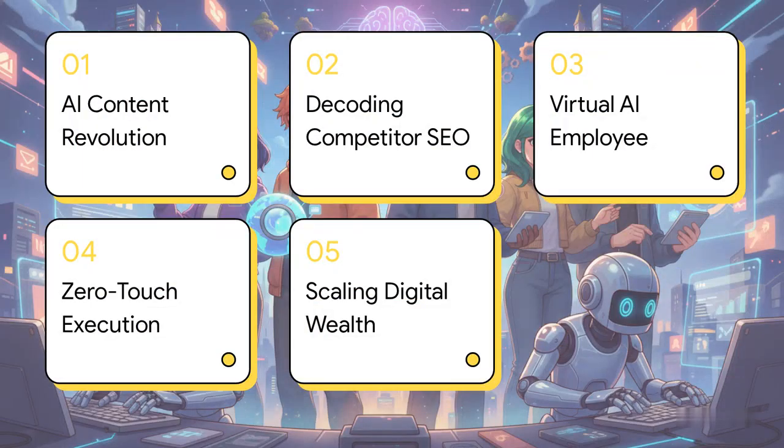Okay, here's our system map for today's note. We'll start with the AI content revolution, then move to decoding competitor SEO. After that, we'll set up your virtual AI employee, look at zero-touch execution, and wrap up with scaling digital wealth.